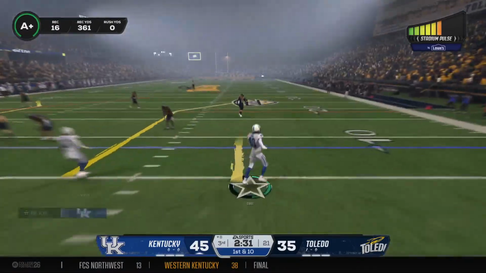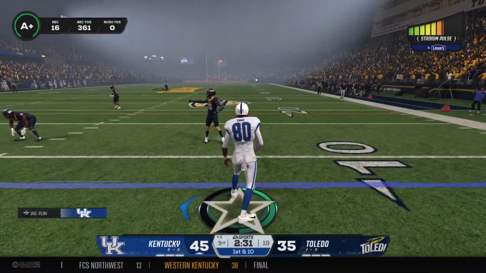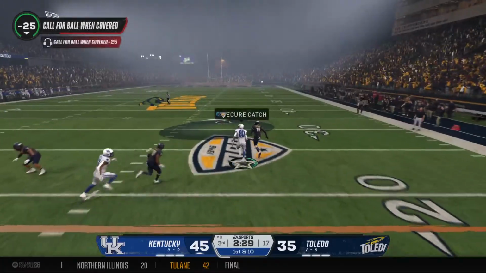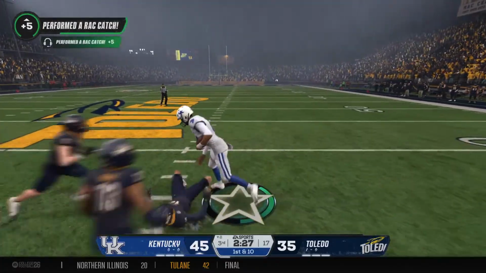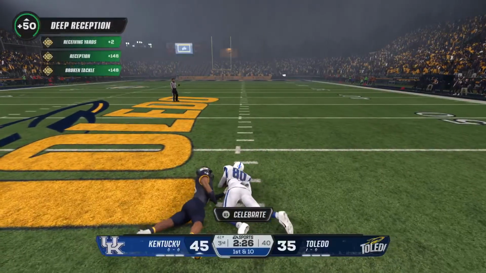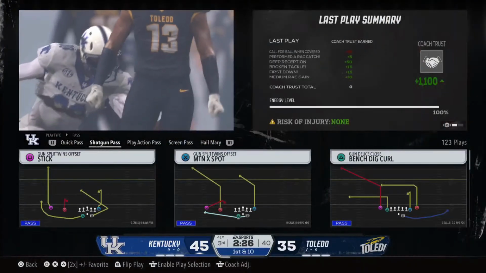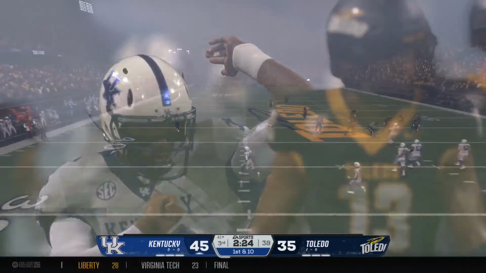Ball changes hands, and the offense finds themselves backed up inside their own 10. Looking to throw on first down. Complete to the right. And he's down at the 41. That's a first down. Well, these two have been absolutely unstoppable in this game, and it just feels like every